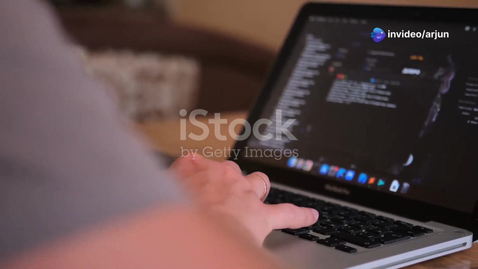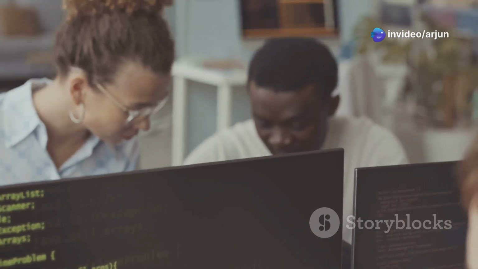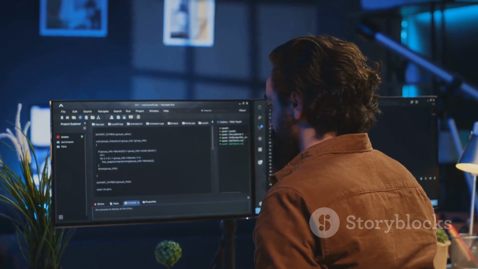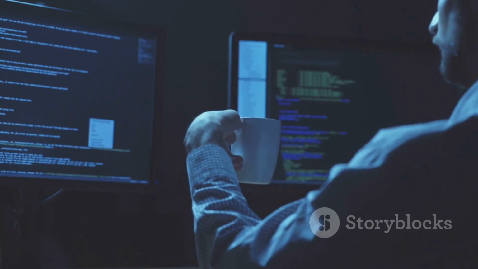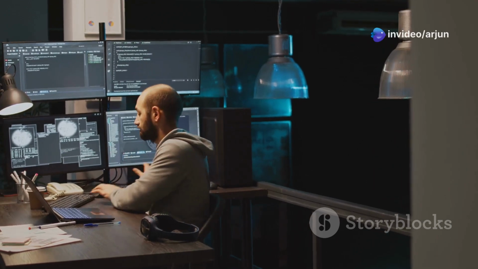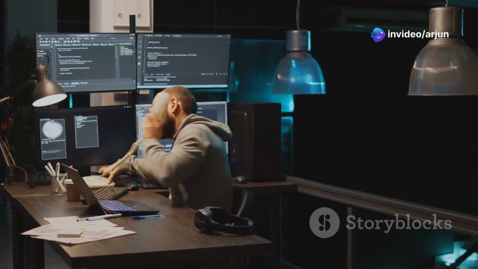Time to get our hands dirty with code. We'll create a simple microservice using .NET Core. Don't worry, it's easier than it sounds. We'll use the .NET CLI to create a basic web API project and run it locally. This will give you a taste of how easy it is to get started with microservices and set the stage for building more complex systems.